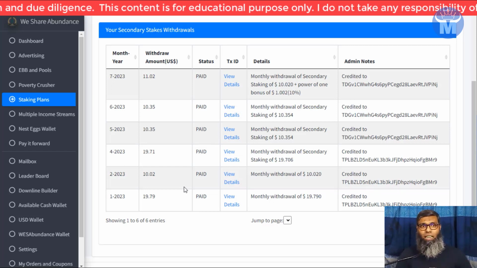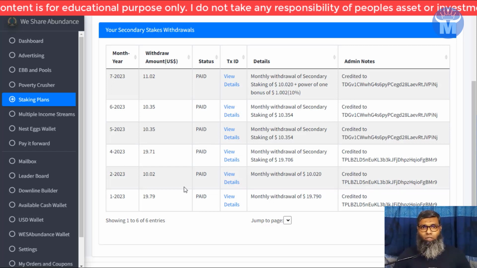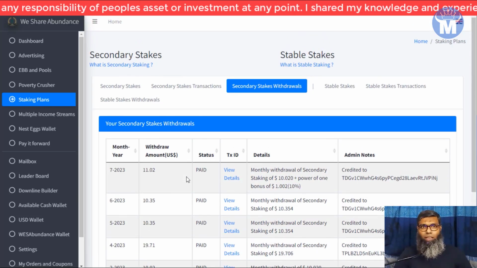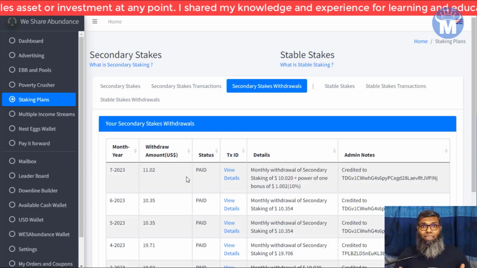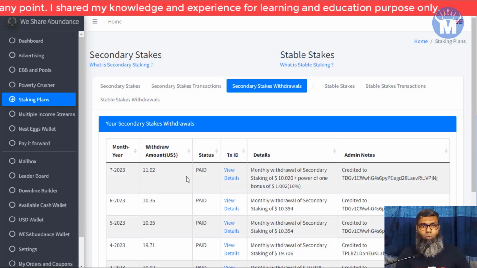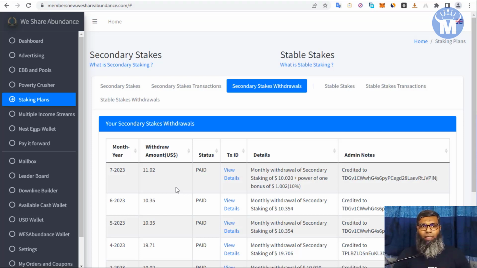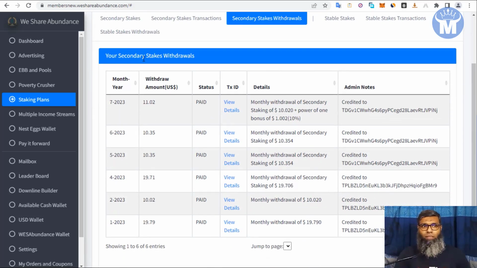So this is it, guys. It's not a get rich quick scheme. Those are very risky. These are not that type of thing. I have been working with this website for 3 to 4 years now. It's almost 4 years I have been with this website, and the owner is a really transparent person. So, guys, if I go on to my Binance account,